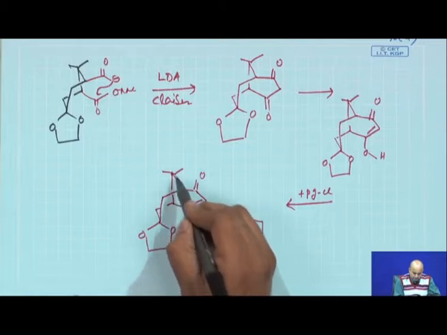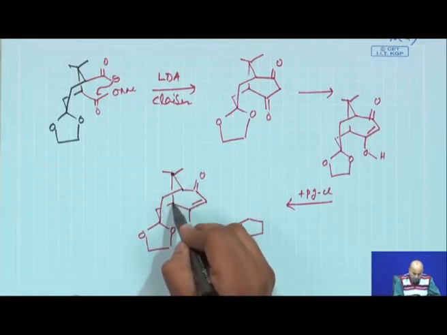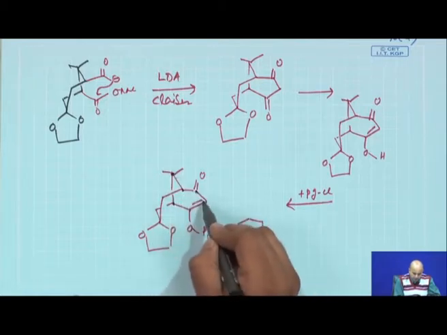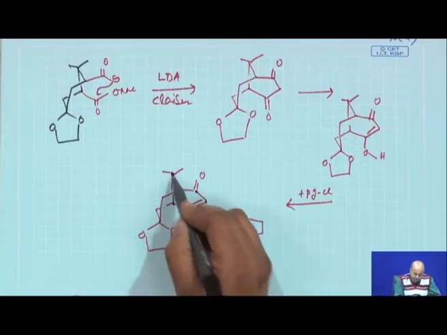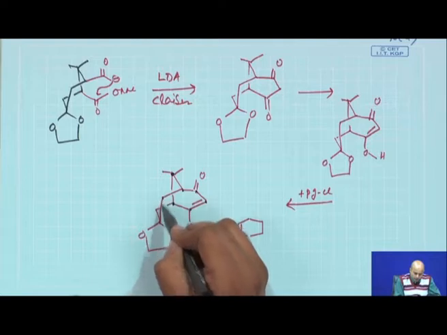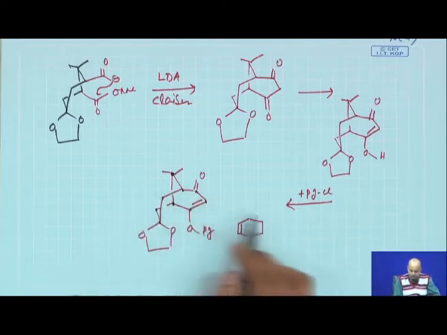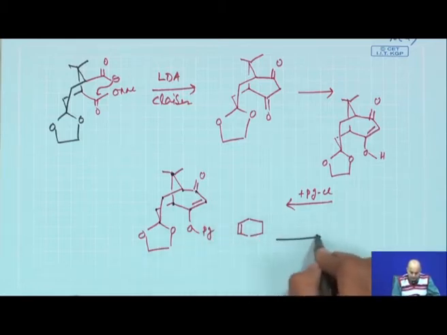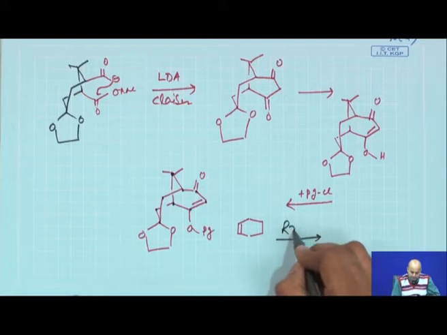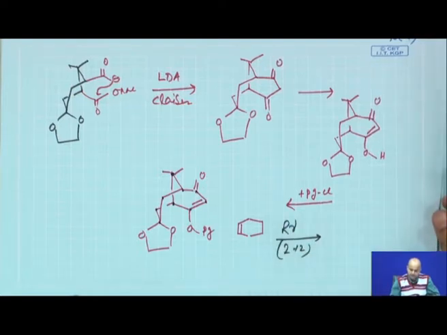This is 1, 2, 3, 4, 5, 6, and the left hand side 1, 2, 3, 4, 5, 6. So, it is a bridge structure, 6 member bridge structure. Now, you are reacting this compound with cyclohexene under h nu, a 2+2 reaction.